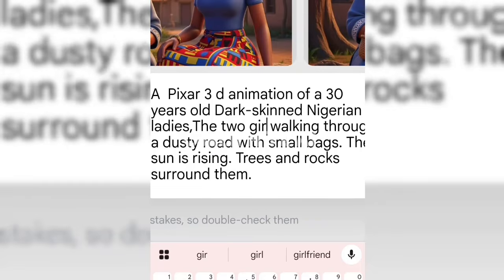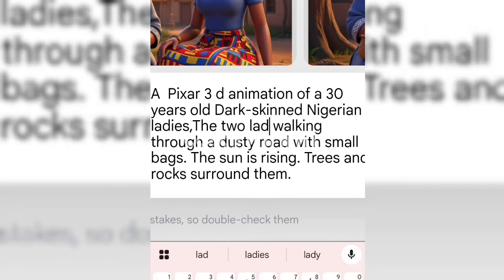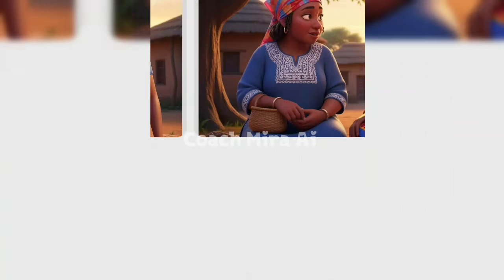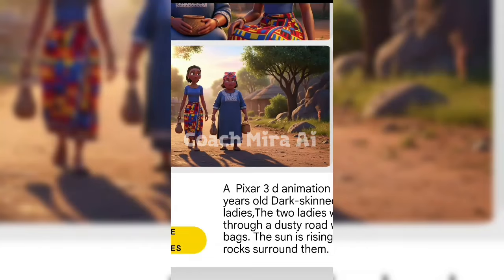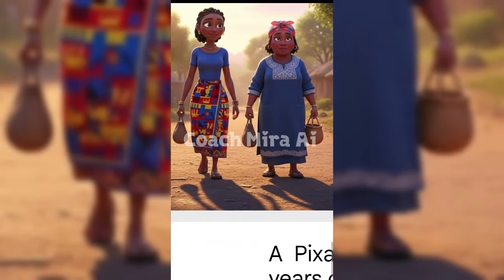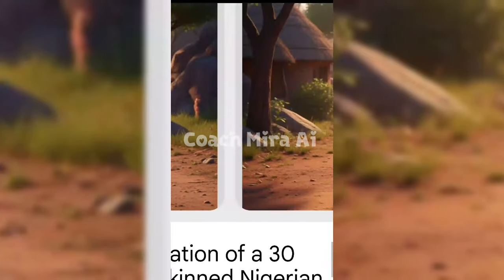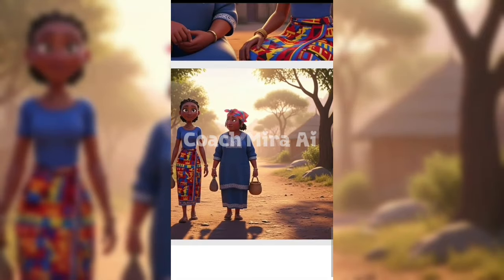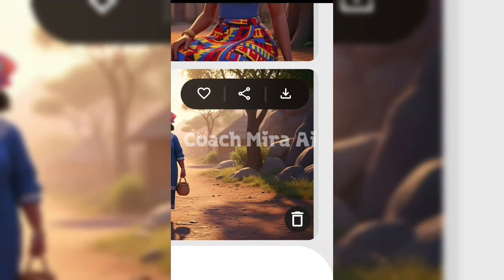So here I say the 2 girls, I'm going to add the 2 ladies and hit generate. Alright, so one thing I love about Whisk is consistency. Can you see? The images are the same. Okay, so I'm going to download this one as well.